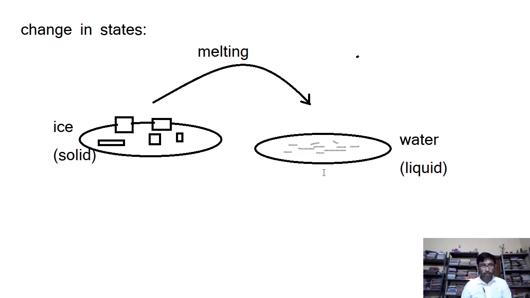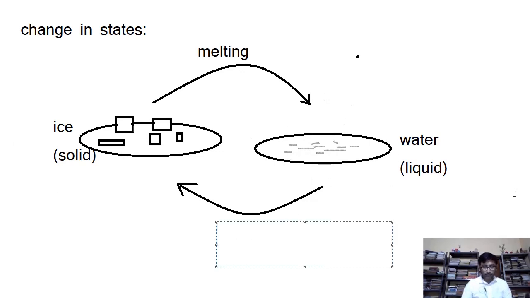Now if we put this water again in a refrigerator and leave it for some time, because a refrigerator is going to cool this substance, it is going to take away heat from this substance, what is going to happen after some time? We shall see that this water is again changed into ice. So that is transformation from liquid state back to the solid state, and this transformation is called freezing.